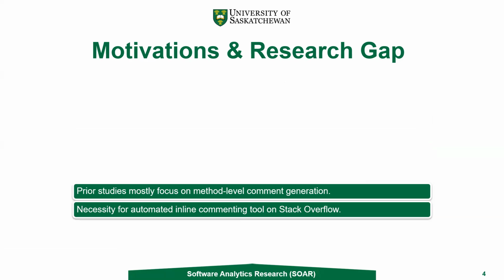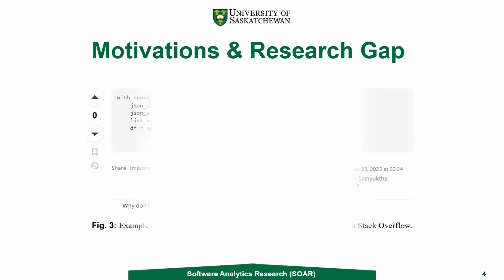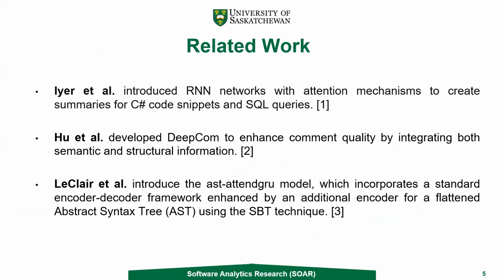Prior studies mostly focus on method level comment generation, so there is a research gap for automated inline commenting tools on Stack Overflow. Here you can see an example of a Stack Overflow answer where a user commented, why don't you explain the code a bit more? And it might also negatively impact the post score. Here you can see that the post score was 0.